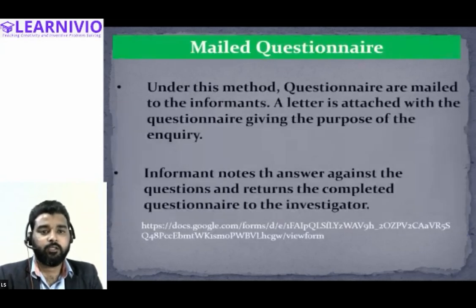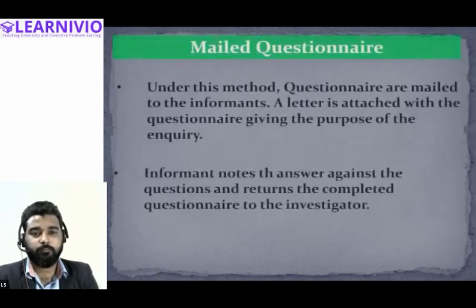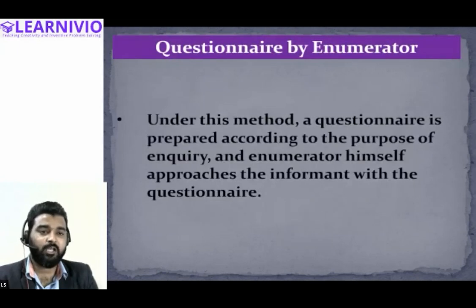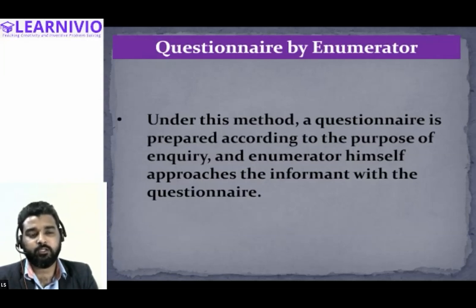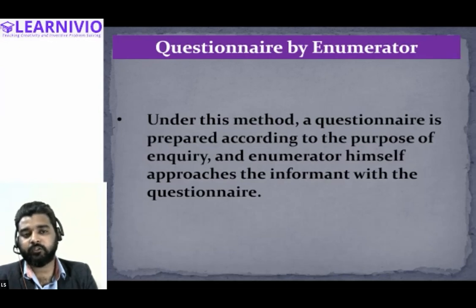And we have also understood the questionnaire by enumerator method. Here I have explained that in this case, an enumerator is assigned to collect the information, and he is sent to the respondent or the informant along with the questionnaire, and he collects the information from the respondent or the informant, writes it on the questionnaire, and comes back with the answers and gives it to the investigator.